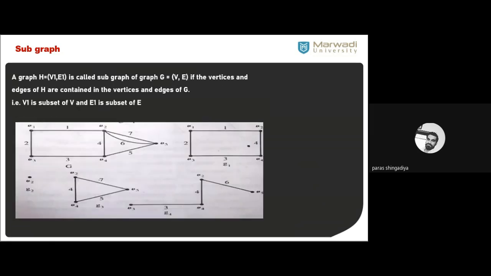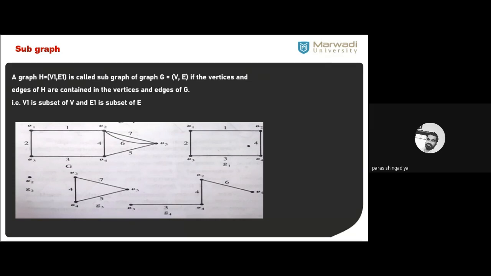It is one of the parts of the graph. There is one main graph, and you just collect a single vertex, or a part with two vertices, three vertices, four vertices. So this partition is a subset of the graph's vertices as well as edges. That is called the subgraph.